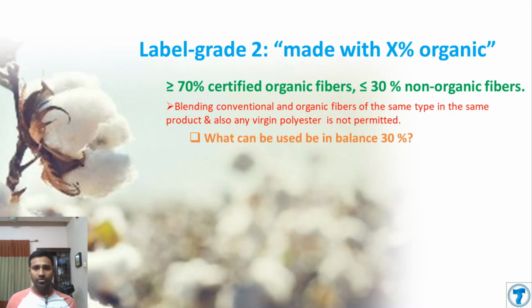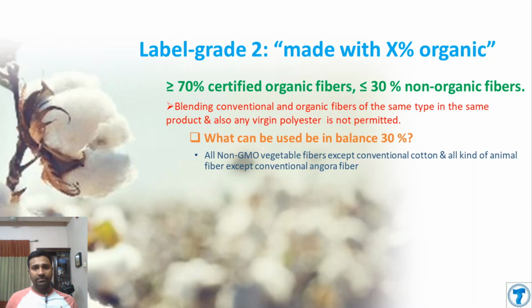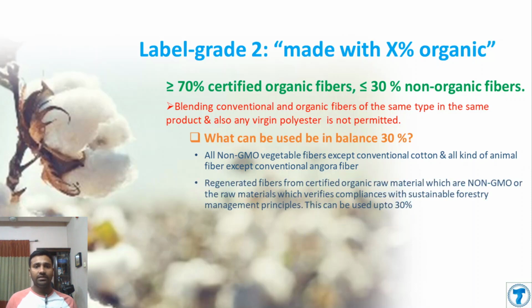What can be used in the balance 30%? All non-GMO vegetable fibers except conventional cotton, all kinds of animal fiber except conventional angora fiber, and regenerated fiber from certified organic raw material which is non-GMO, or raw material which complies with sustainable forestry management principles. This can be used up to 30%.